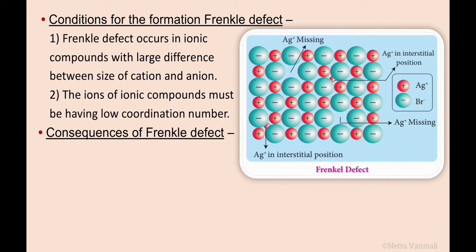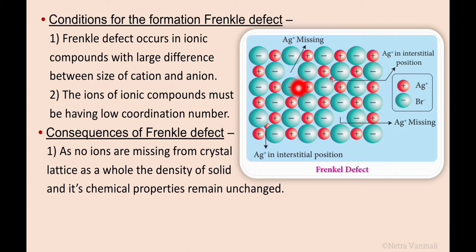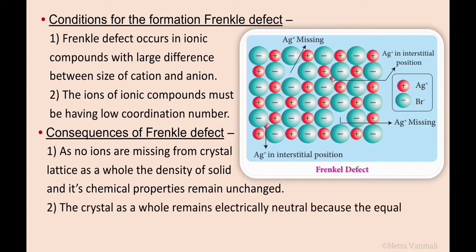Next is the consequence of Frenkel defect. As no ions are missing from the crystal lattice as a whole, the density of the solid and its chemical properties remain unchanged. The ions are still in the crystal, they just change their position from their original site to an interstitial site. So no ion is missing from the crystal lattice. As a whole, the density of the solid and its chemical properties remain unchanged. The crystal as a whole remains electrically neutral because an equal number of cations and anions are present in the crystal.